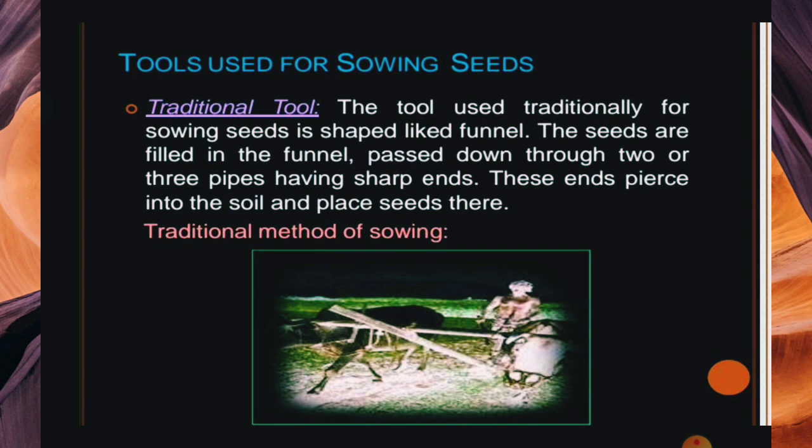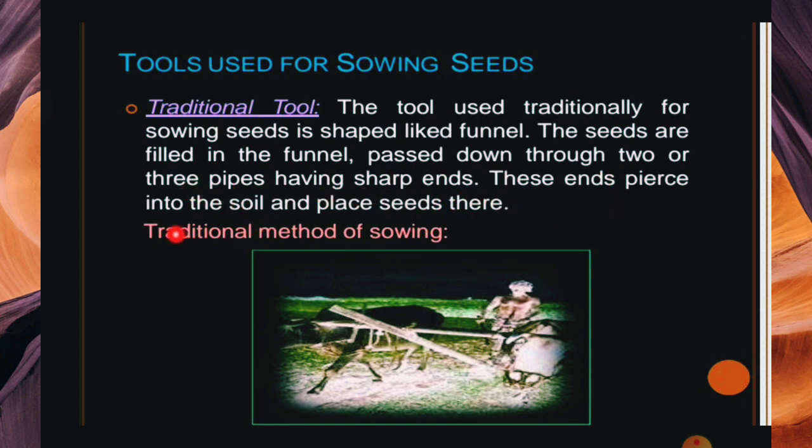You can see there are two buffaloes and a plough shaft, and from there the farmer puts the seeds into the soil. The traditional tool for sowing seed is shaped like a funnel. The seeds are filled in the funnel and passed down through three pipes having sharp ends.